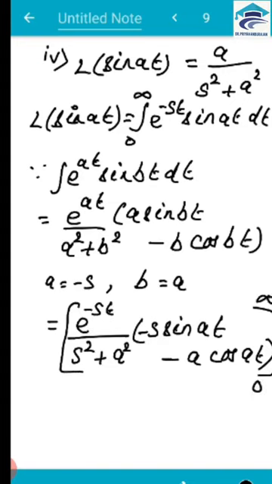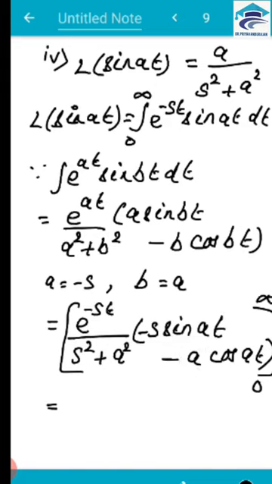So what about e power minus infinity? Of course it is 0. So e power 0, we have to apply that. If I apply 0 over here, this e power 0 will become 1, and sin 0 is 0, and if I apply cos 0, this will become 1. So at last I can write this as, cos 0 is 1, so you have one a here. So I can write this as a by s squared plus a squared. So hence the proof. Same we can apply for cos.